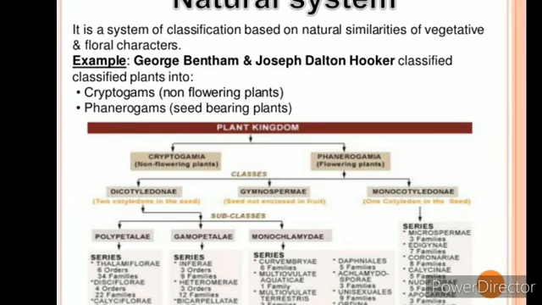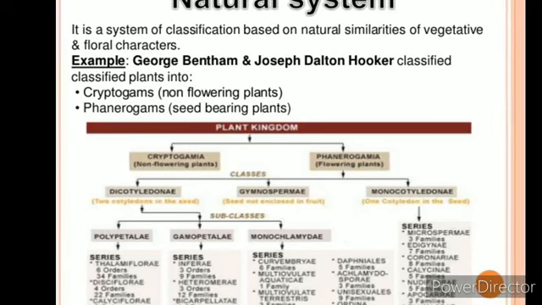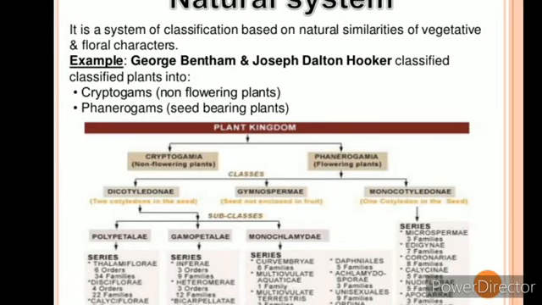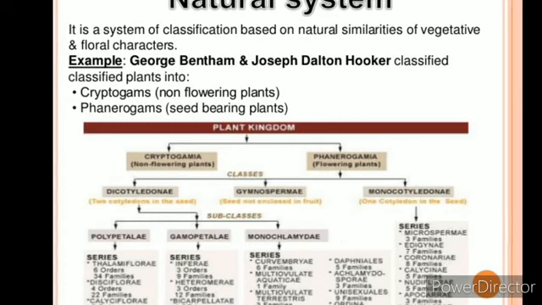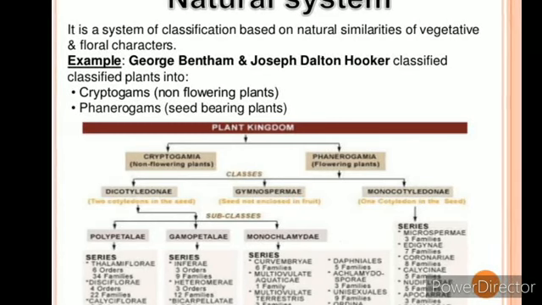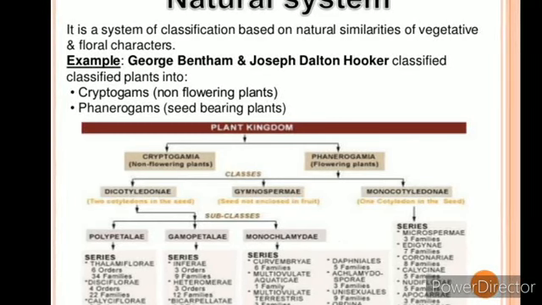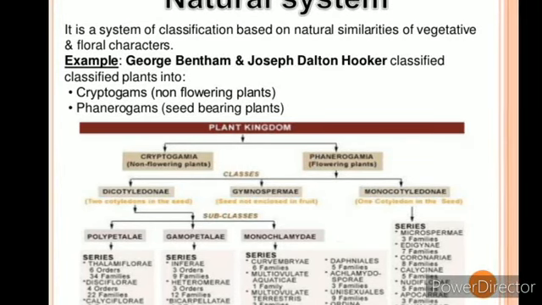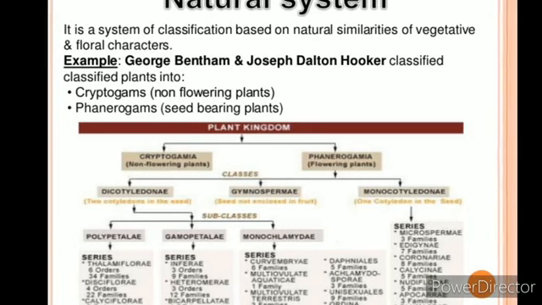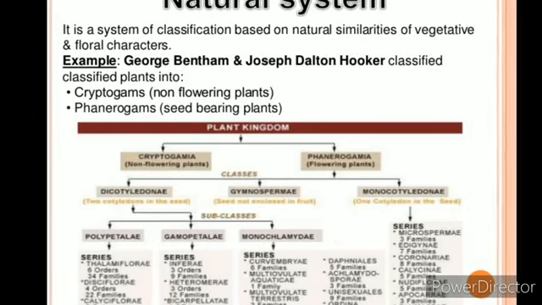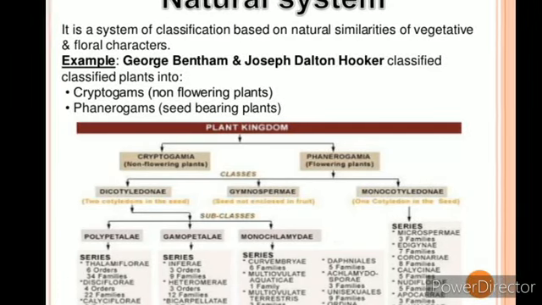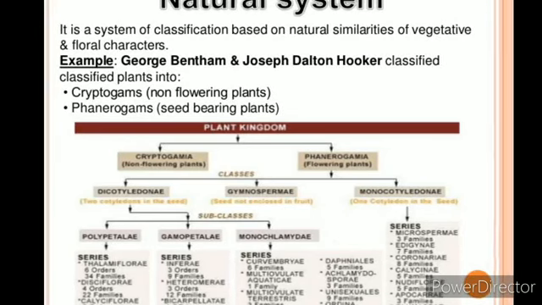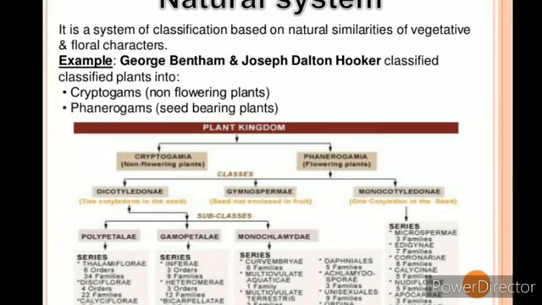In this he has divided the whole plant kingdom into two types, that is cryptogamia and phanerogamia, that is non-flowering plants and flowering plants. And these flowering plants are again divided into dicotyledons, gymnosperms, and monocotyledons. From the phanerogams, the dicotyledons, gymnosperms, and monocotyledons are the classes.